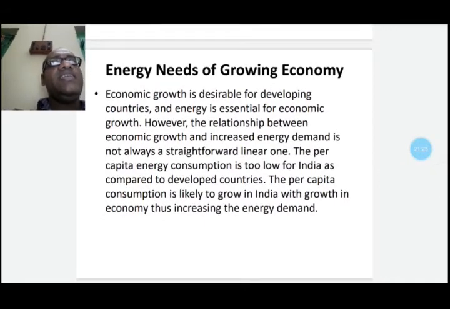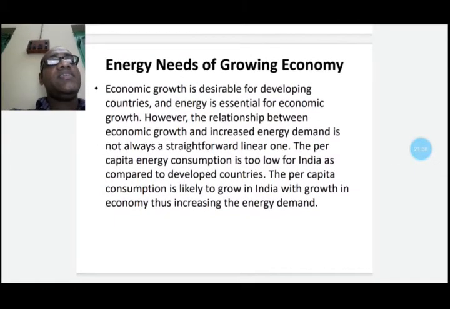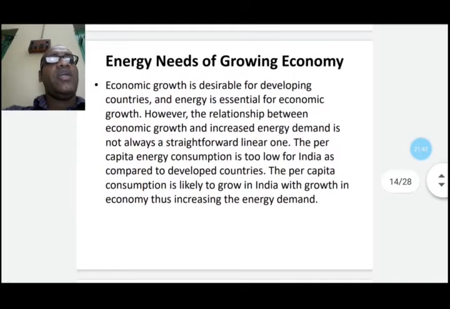Next is energy needs for a growing economy. Economic growth is desirable for developing countries, and energy is essential for economic growth. However, the relation between economic growth and increased energy demand is not always straightforward.